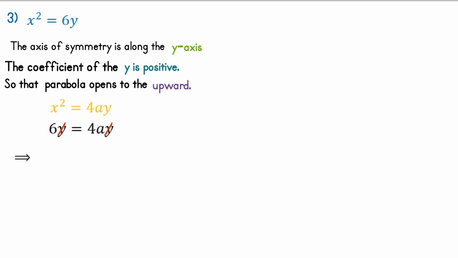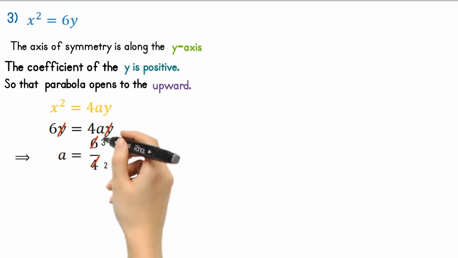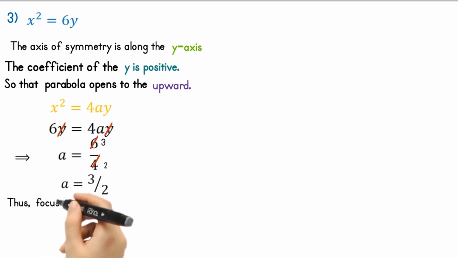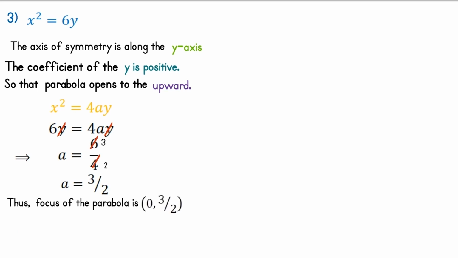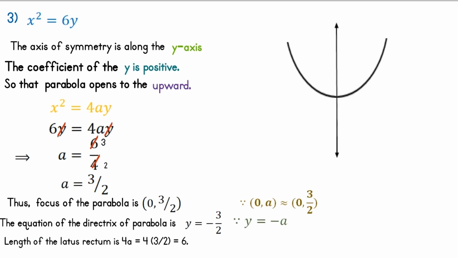Here either side of y will be cancelled out. This implies that a equals to 6 by 4, and after simplification we get a is equal to 3 by 2. Thus, the focus of the parabola is 0, 3 by 2. The equation of the directrix of parabola is y is equal to minus 3 by 2. Lastly, length of the latus rectum is 4a, which is equal to 6.